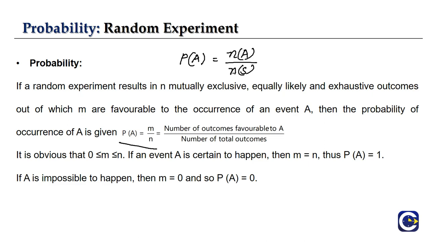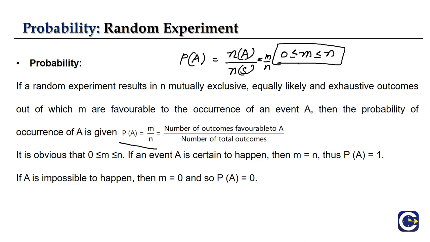So our probability will always be between 0 and 1. If we consider m, the number of favorable outcomes of the event, it will always be greater than or equal to 0 and less than or equal to n, the number of elements in the sample space. So if I denote this by m by n, this will be my probability. If m is equal to n, then the probability of the event will be equal to 1.